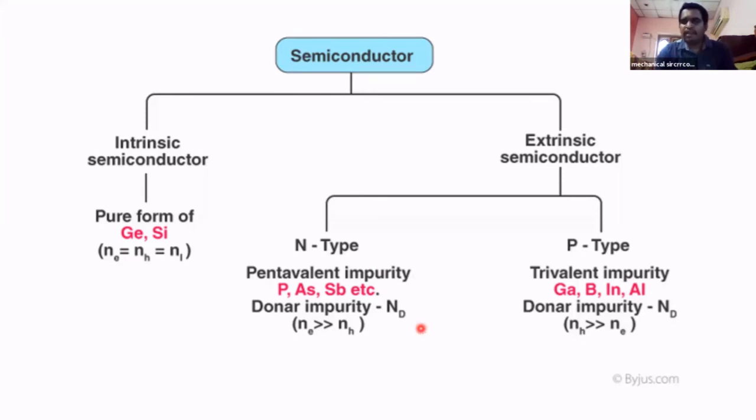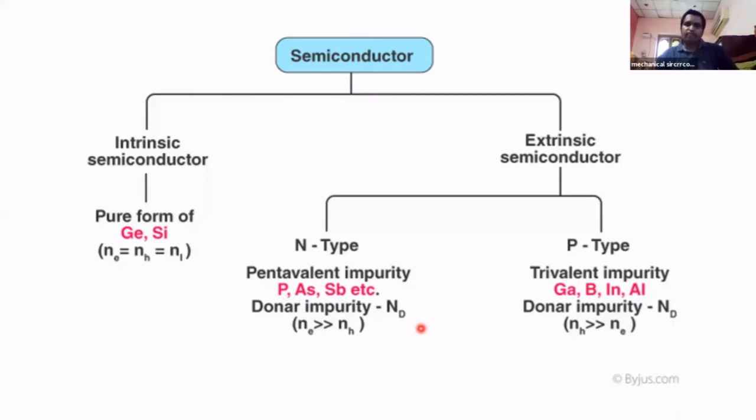Silicon or germanium has 4 valence electrons. By adding an element which has 5 valence electrons or 3 valence electrons, that causes vacancies or extra electrons. Because of those extra electrons or extra holes created, the conductivity of the material increases.